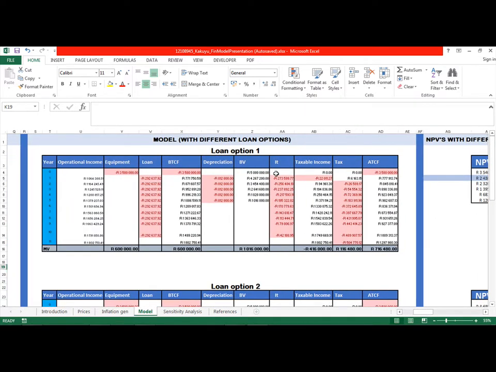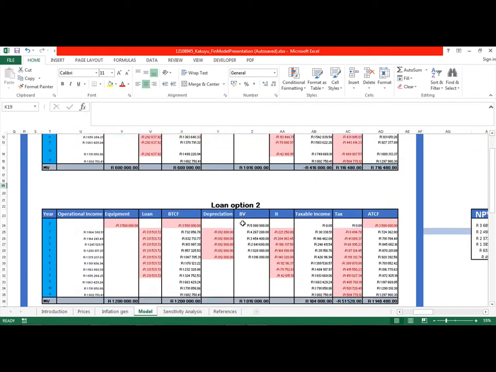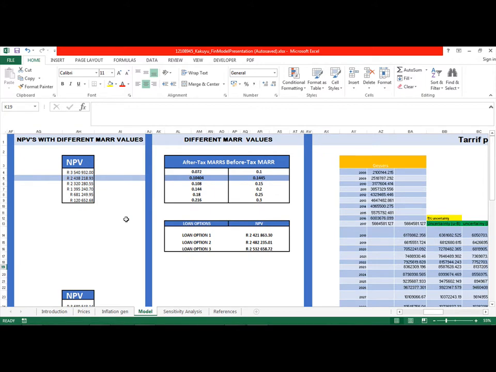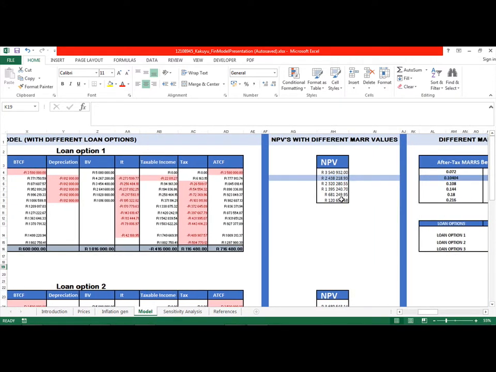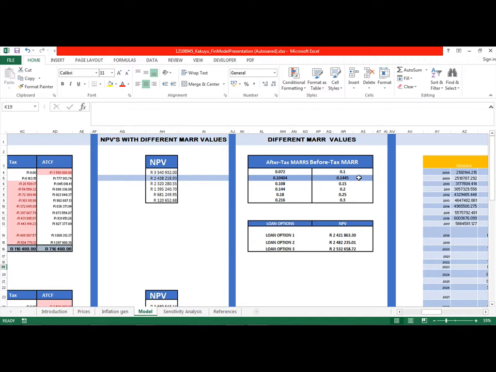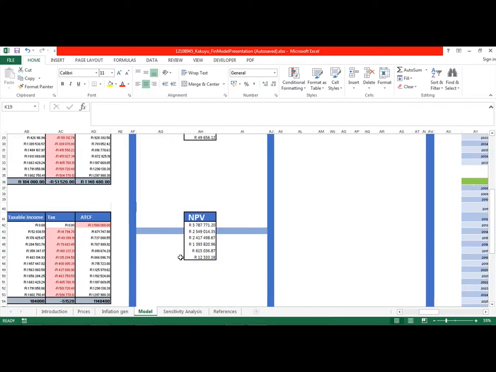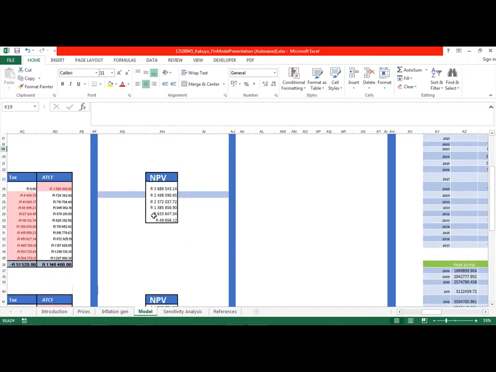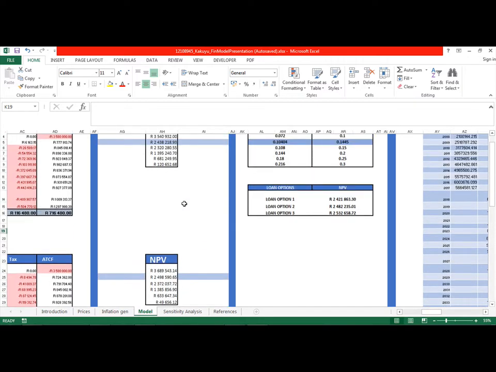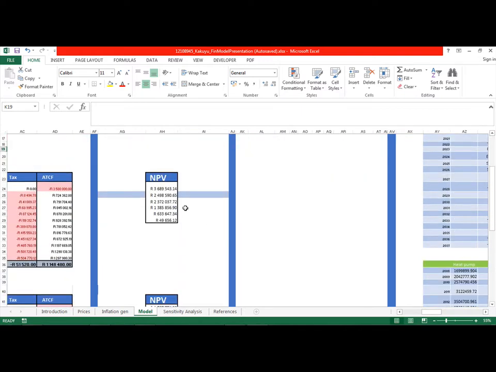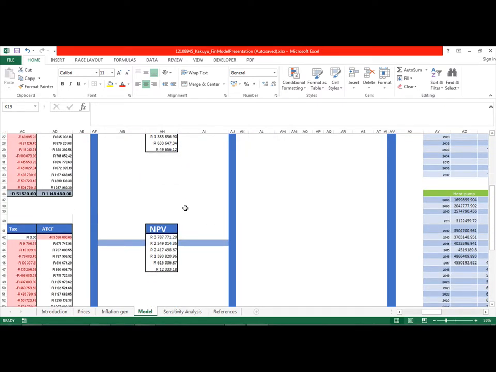And my model calculated the after-tax cash flow for all loan options, from loan option number 1 to loan option number 3. And then I calculated different NPV values under different MAR values. Now, as you can see, the one highlighted in blue is the 14.45%, which is the MAR value that we had initially for the project. At this MAR value, the highest NPV is the one of loan option number 3, which is 2,549,000. Loan option number 2 is 2,498,000, and loan option number 1 is 2,438,000, which makes loan option number 3 the most feasible loan option to go for.